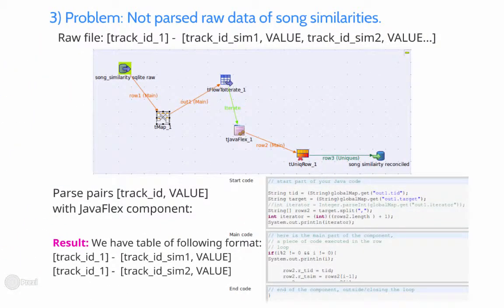Another problem was the raw data of song similarities. The data was presented in this way: one track had a set of values delimited by commas which were not parsed. We used the JavaFlex component to handle this problem. As a result, we got a table of the following format: one track had one track ID and the value of correspondence.